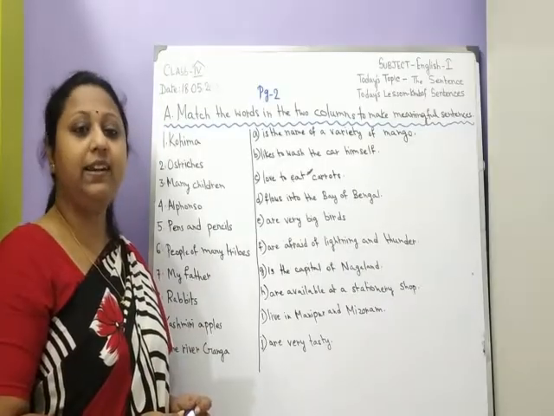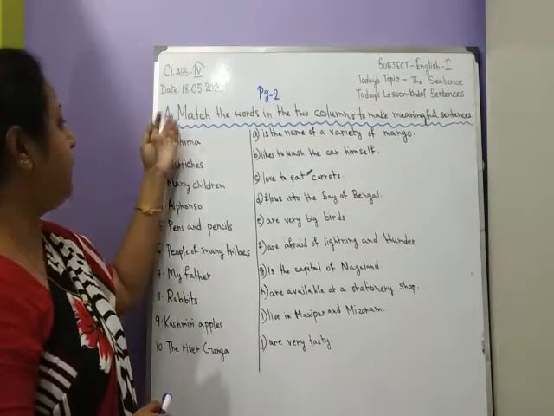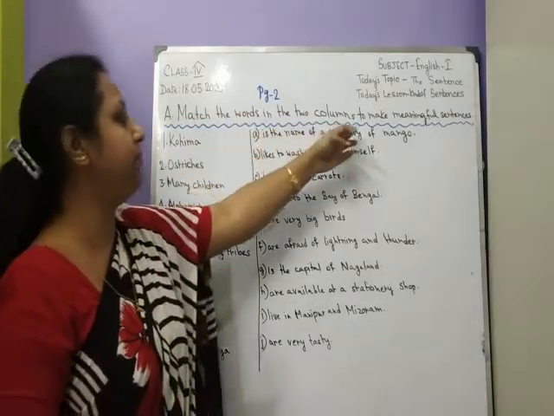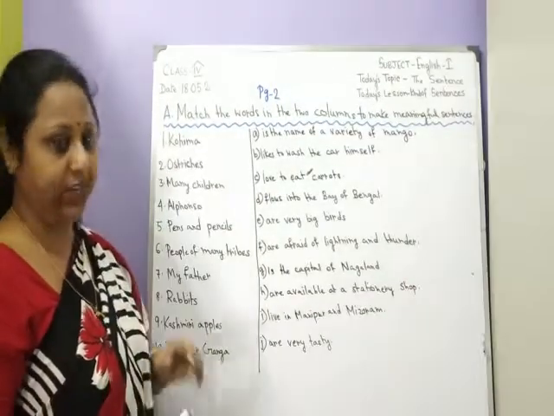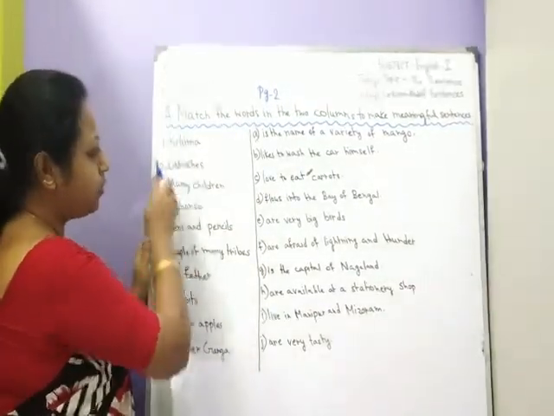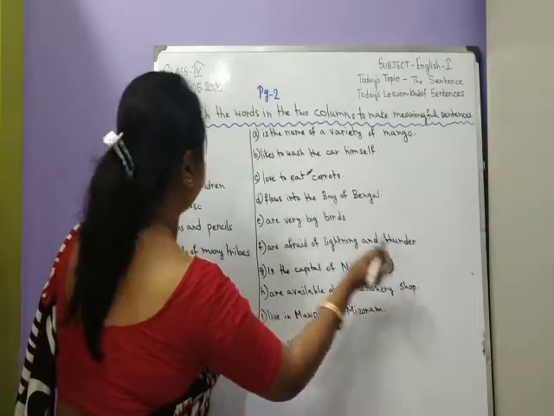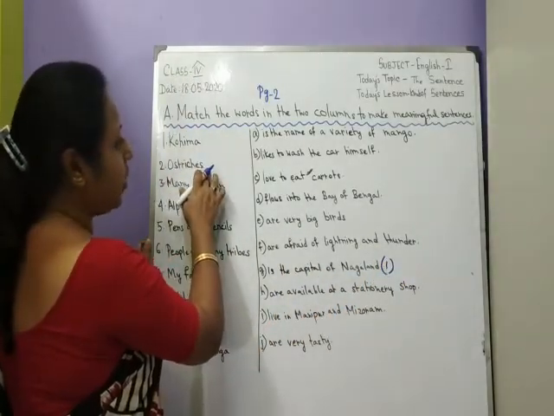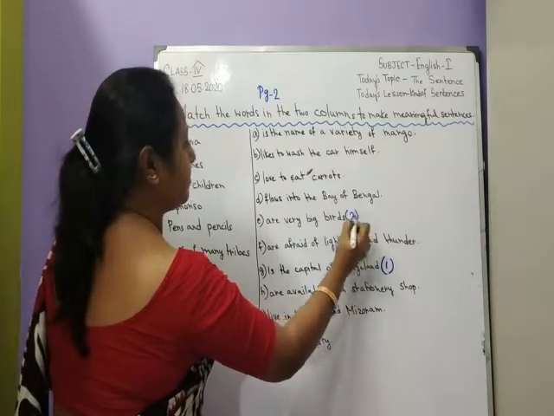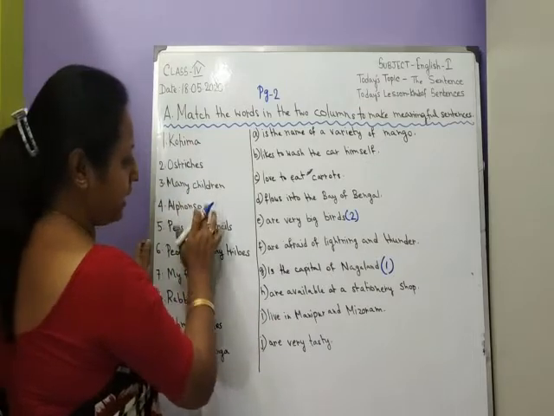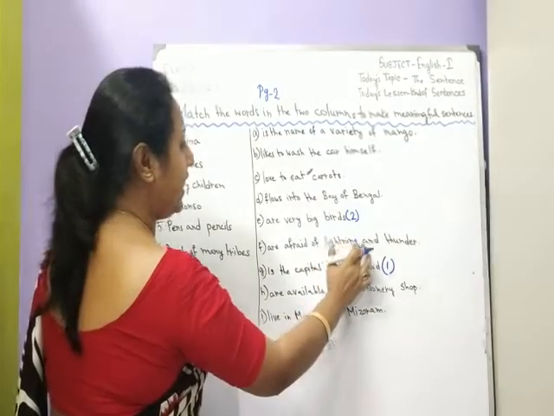Now, children, let us come to the exercises. In exercise A, you see, match the words in the two columns to make meaningful sentences. Here, we have to do the matching. Kohima. Kohima is the capital of Nagaland. Ostriches. Ostriches are very big birds. Many children are afraid of lightning and thunder.